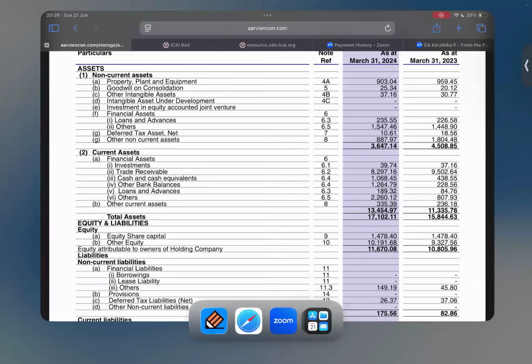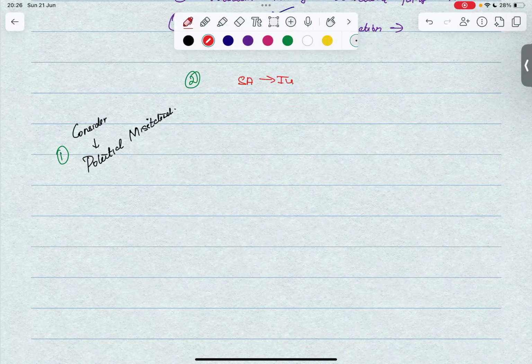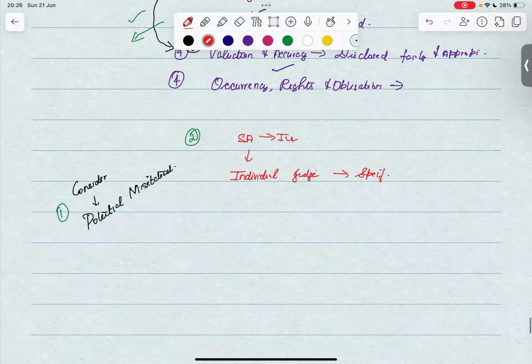So how will the auditors form an opinion? Number one, we will first obtain audit evidence on all these specific assertions. We'll make inquiries. Number two, we will form individual judgments on all these specific assertions. For example, let's say we have property, plant, and equipment.